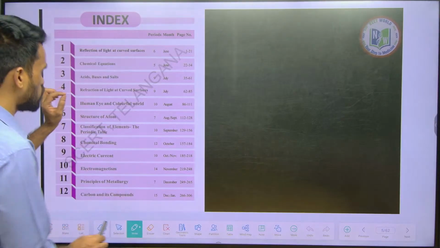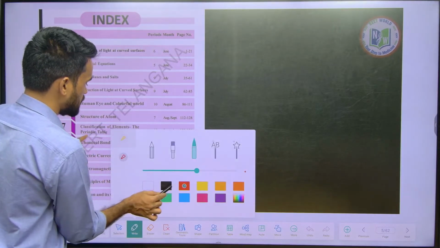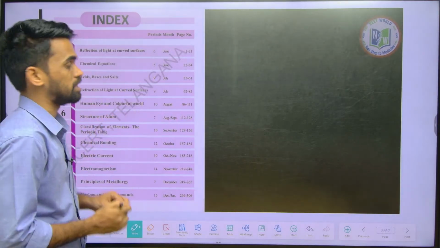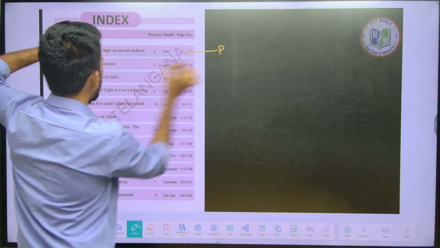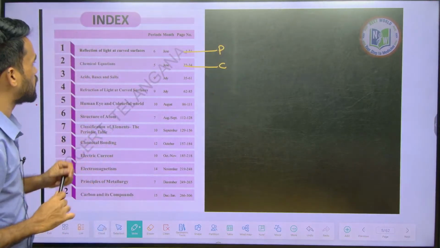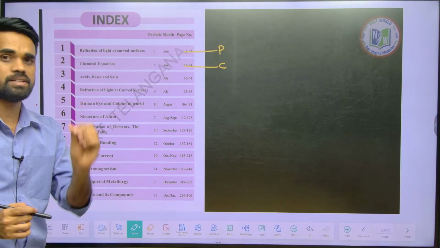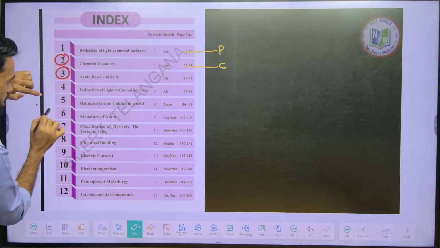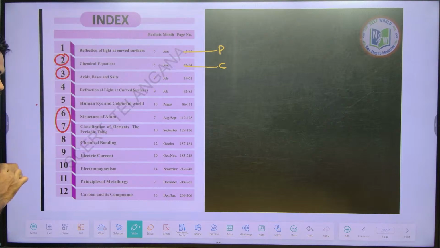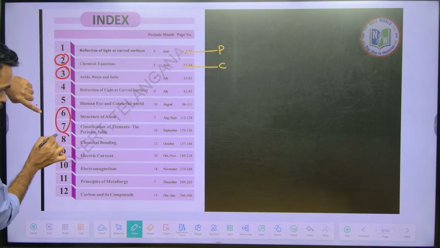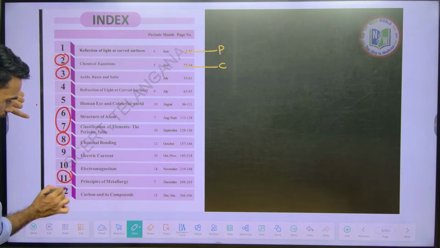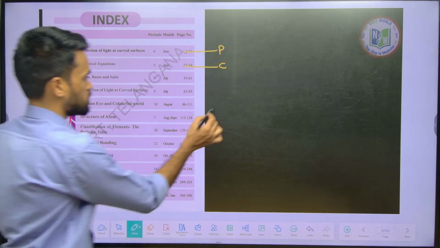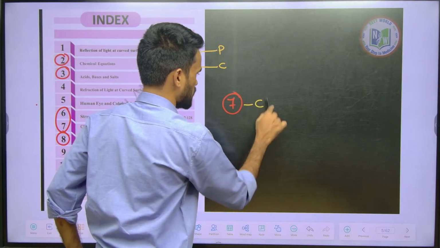Now let me show you what the topics related to class 10th are, and how we can connect them to class 11th and 12th. This is your physics part and this is your chemistry. The chapters that come under the chemistry part are: chemical equations, acids, bases; structure of atom, classification of periodic table; chemical bonding; metallurgy; and carbon and its compounds. So 1, 2, 3, 4, 5, 6, 7: 7 chapters are related to the chemistry part.